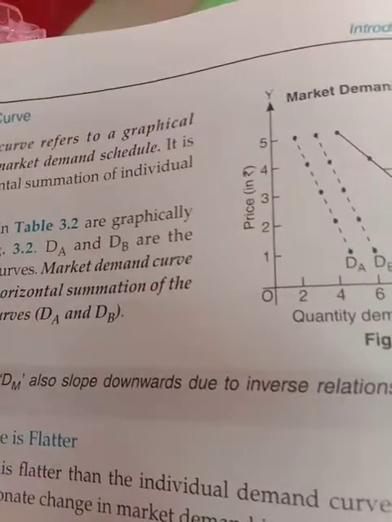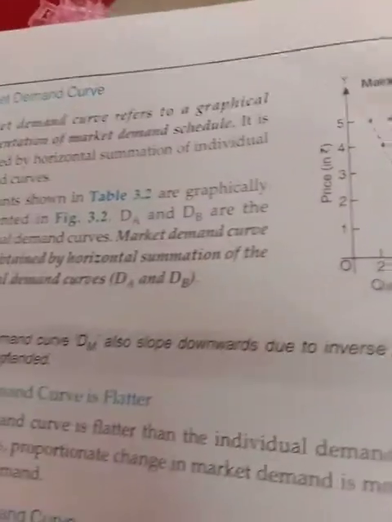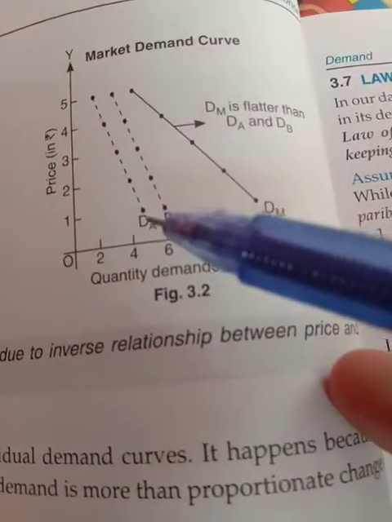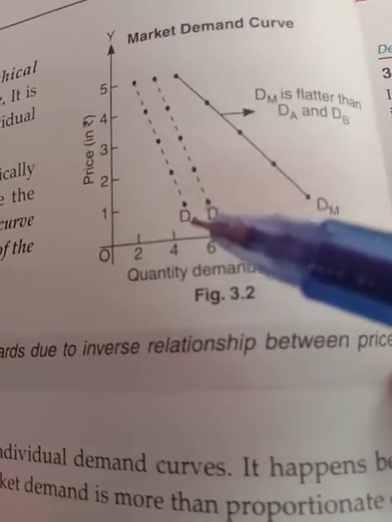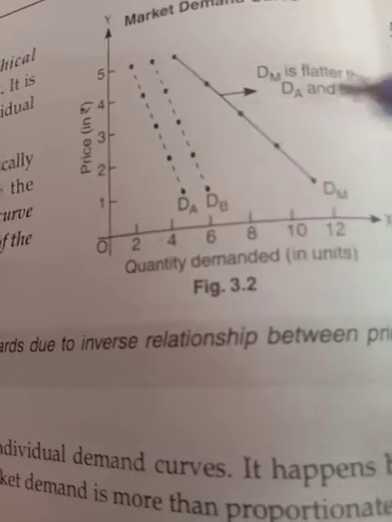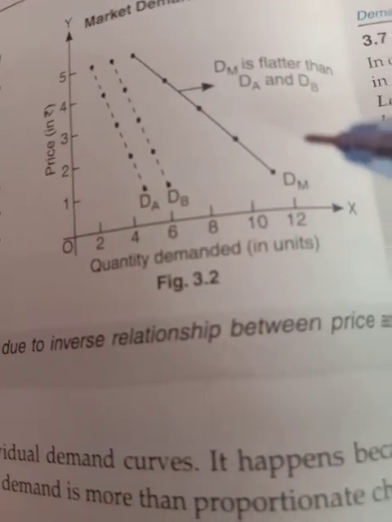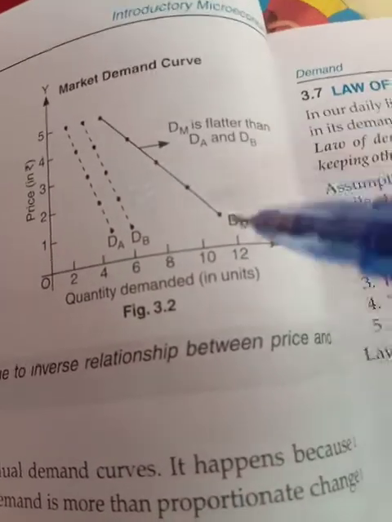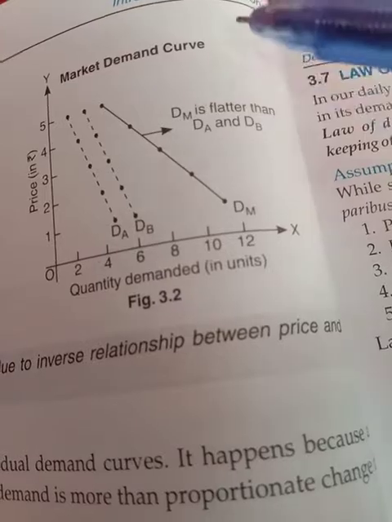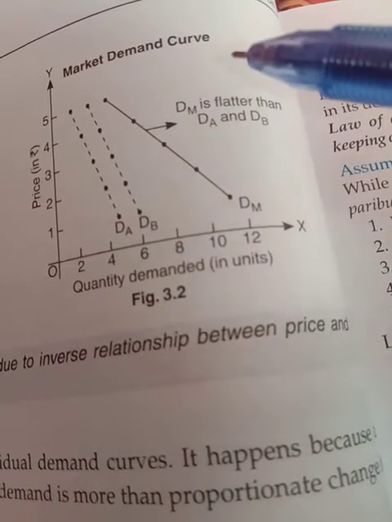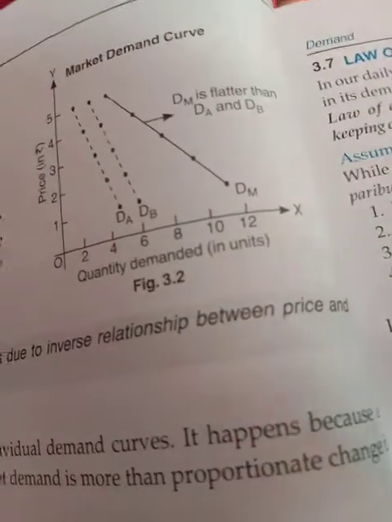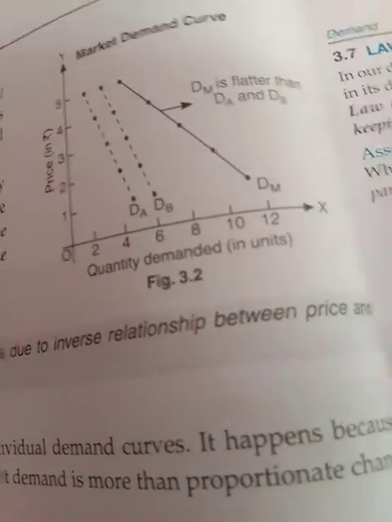That question can come. Now, with the diagram, you have to write down the explanation of the market demand curve, very simple. DA, you can write, is the individual demand curve of consumer A, DB is the individual demand curve of consumer B, and this is the market demand curve. DM is the market demand curve. You can write DA, DB and DM over there. DA is the individual demand of consumer A, DB is the individual demand of consumer B, and DM is the market demand for all the consumers.